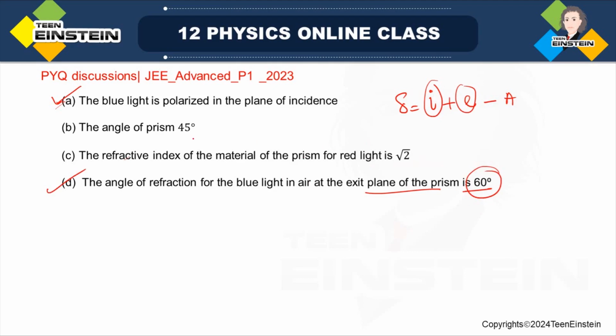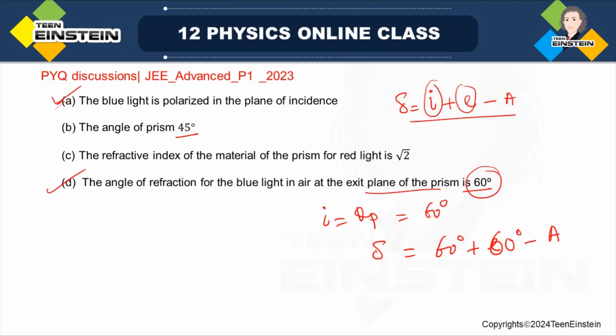Now I have to find out the angle of prism. From here I will be able to find it out. I is nothing but theta p, which we have found out to be 60 degree. Now delta is equal to 60 degree, and E is equal to 60 degree minus A. Delta is also given as 60 degree.